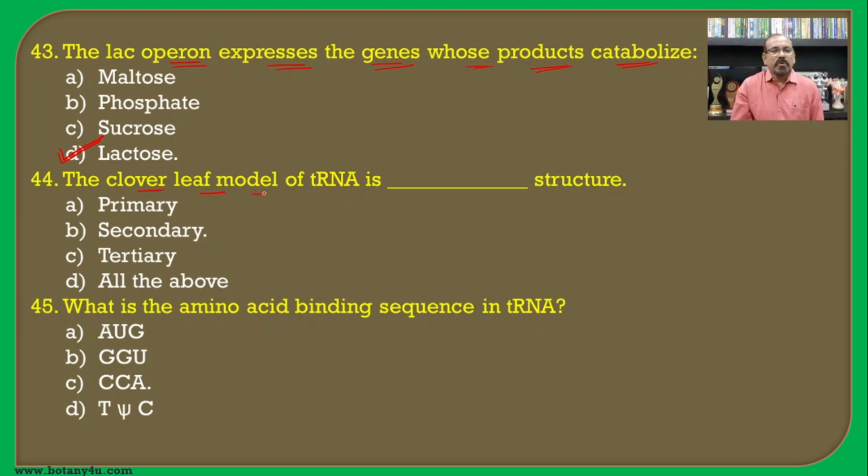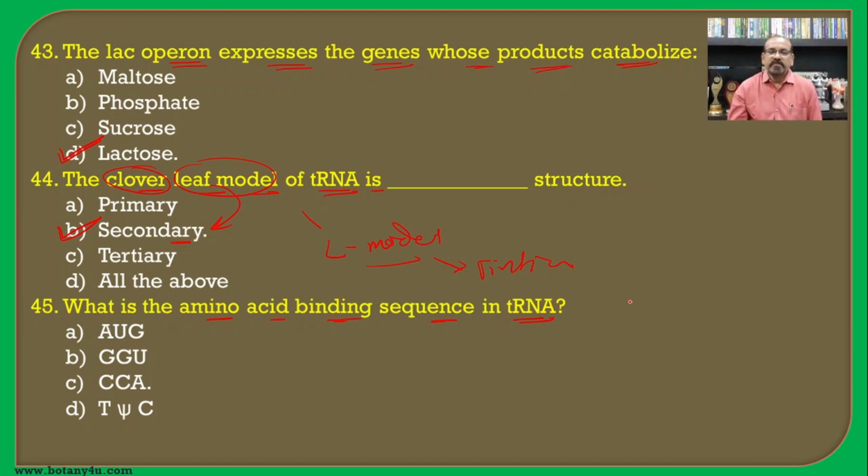The cloverleaf model of tRNA is, if you see the models of the tRNA, one is the cloverleaf model and another one is the L model. So the L model is a tertiary structure while the cloverleaf model is a secondary structure, and hence the secondary is the correct answer for this question. Then what is the amino acid binding sequence in tRNA?